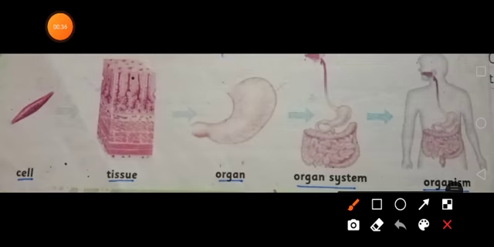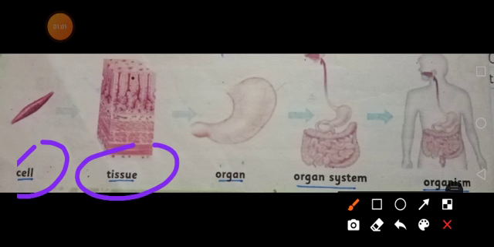Students, as in previous grades you have learned about the cell. What is a cell? A cell is the structural and functional unit of all living organisms. You know how different cells are combined together to form different forms.